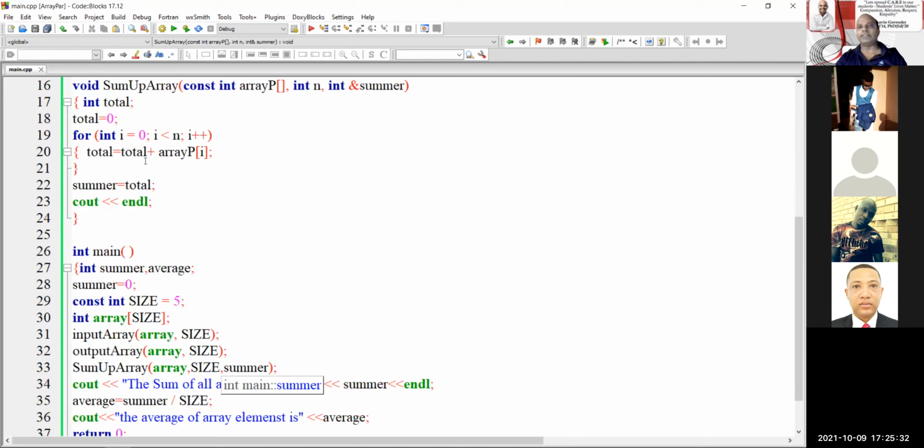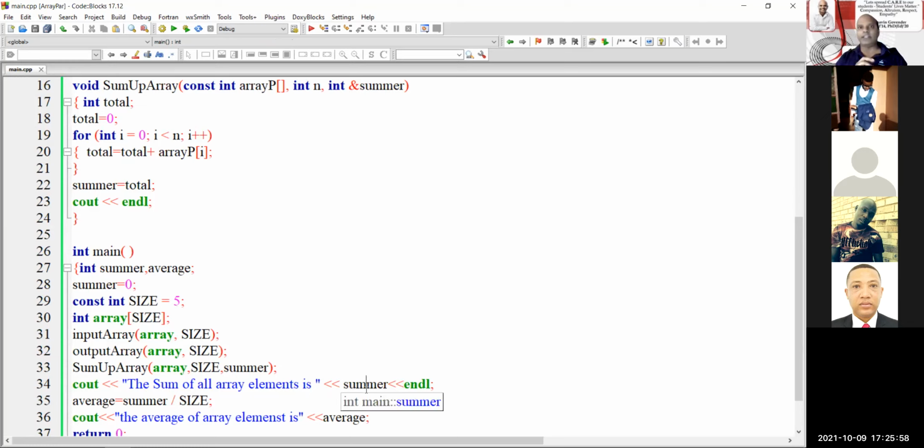Total is equal to total plus array. Now I deliberately created an extra parameter to explain that the value of total gets put into summer, then it gets passed into the reference parameter summer, and then it gets transferred back to line number 33, and it gets displayed in line number 34.